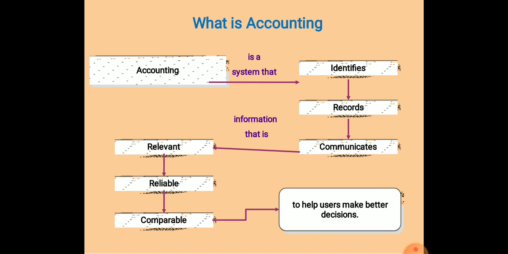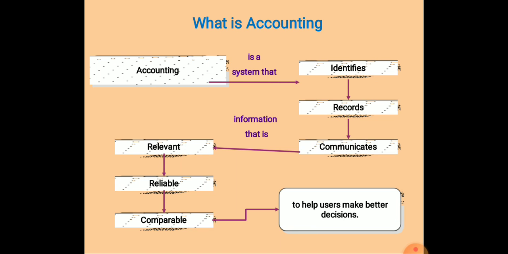So every business transaction which is systematically recorded in some book or in some format, which has financial nature, is called accounting. So friends, this is accounting. When we talk about this definition or this diagram, accounting is the system.